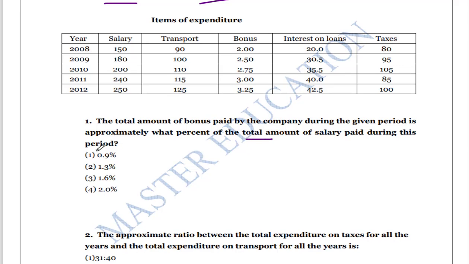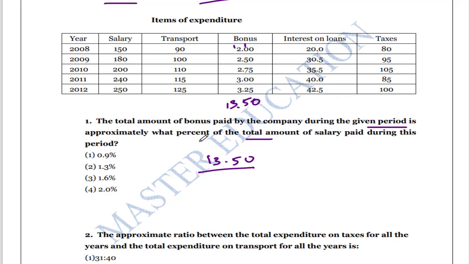So the total bonus is X and the total salary is Y, and we have to identify X. So first you have to add the bonus for all the years: 5 plus 5 is 10, then 5, 6, 6, 12, 13, 14, 15, and so on. So 13.50 is the total amount of bonus.